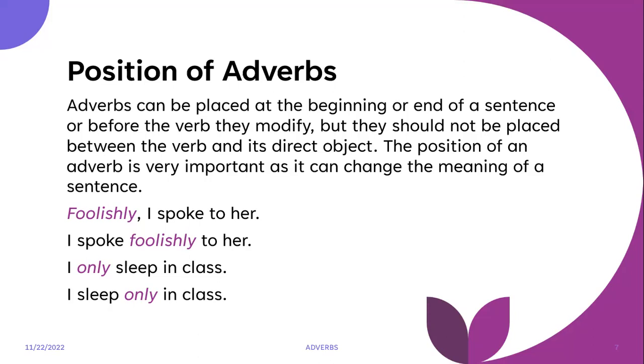Because of this position, it comes after the verb it modifies, so we can say that the person spoke nothing of substance to the other person, right? So they spoke foolishly. So in the first sentence, it was an unwise decision to speak to the person. Then in the second sentence, we have just speaking foolishness, basically, right?